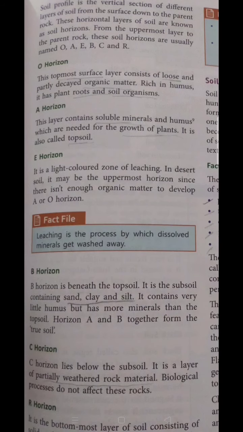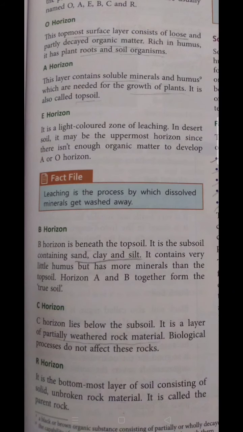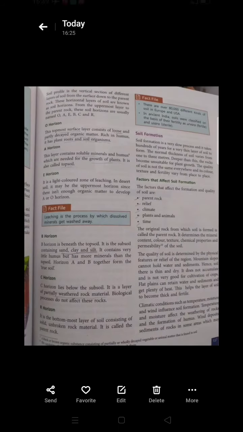The E horizon is a light colored zone of leaching, and the B horizon represents sandy and clay silt. Moving further, the C horizon is made of partially weathered rock material. And the R horizon is the bottommost layer of the soil, consisting of solid unbreakable rock material, and it is known as parent rock.